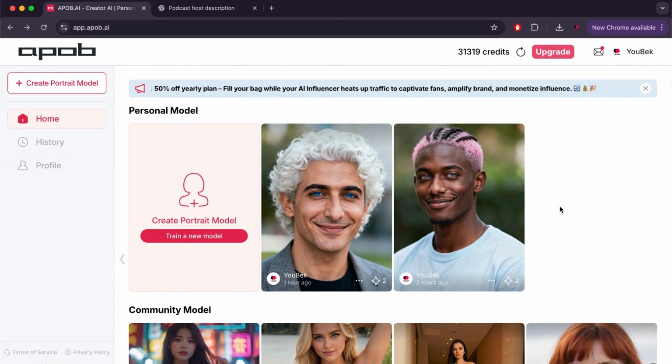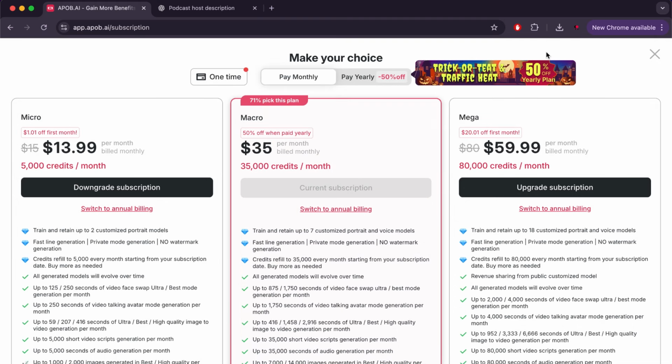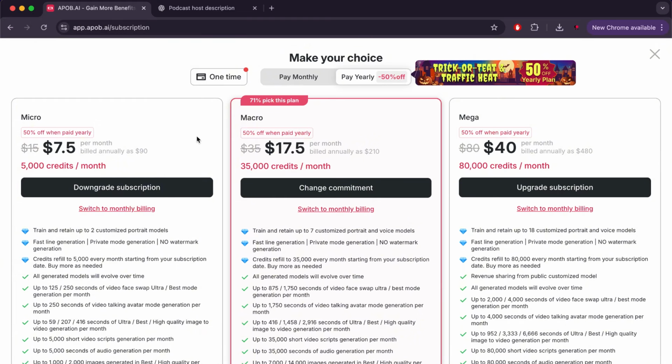Now we will talk about something important, which is memberships. To upgrade your membership, you need to click on Upgrade. Then you will find 3 memberships on the site. If you pay annually, you will get significant discounts of up to 71%. Check the features of each membership and choose the one that suits you.